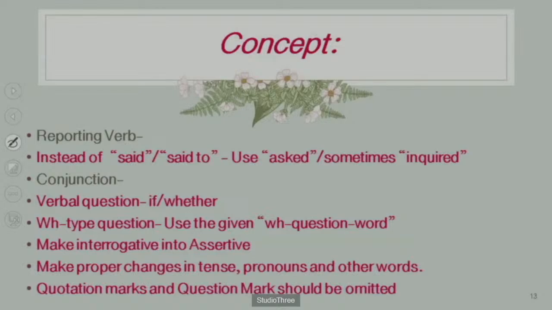Then how to change the indirect speech of interrogative sentences. First of all, we have to see the reporting verb. What is the reporting verb? Here the reporting verb is said to. We have to change it into asked or sometimes inquired of. Okay. The conjunction we have to use here is if or whether.